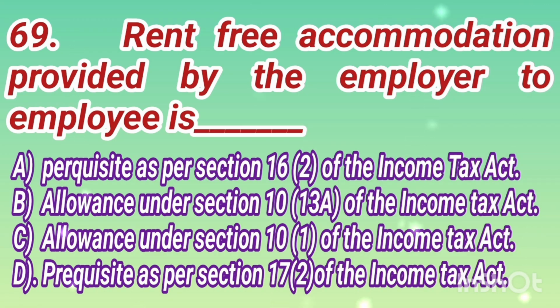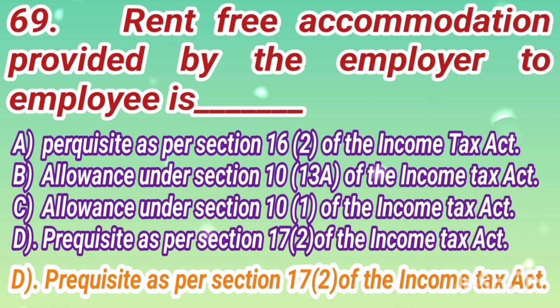Question number 69. Rent-free accommodation provided by an employer to employee is: Option A, perquisite as per Section 16(2) of the Income Tax Act. Option B, allowance under Section 10(13A) of the Income Tax Act. Option C, allowance under Section 10(14)(i) of the Income Tax Act. Option D, perquisite as per Section 17(2) of the Income Tax Act. The correct answer is option D, perquisite as per Section 17(2) of the Income Tax Act.